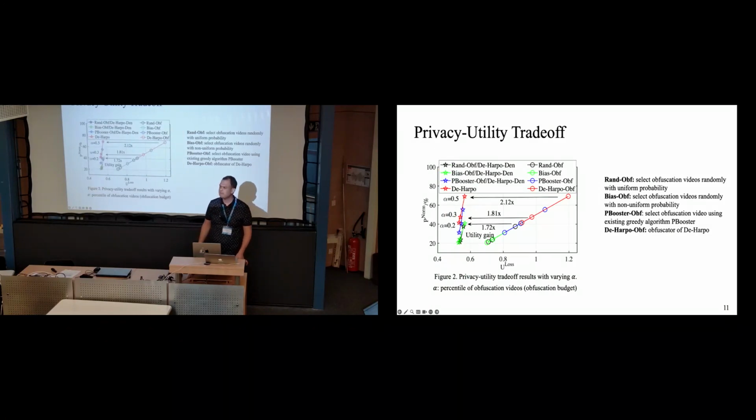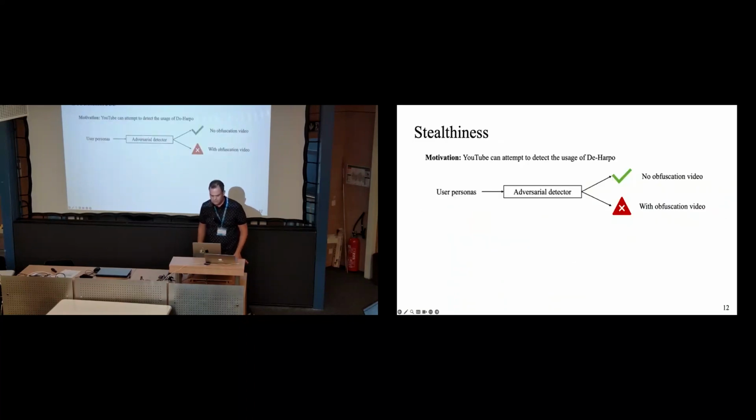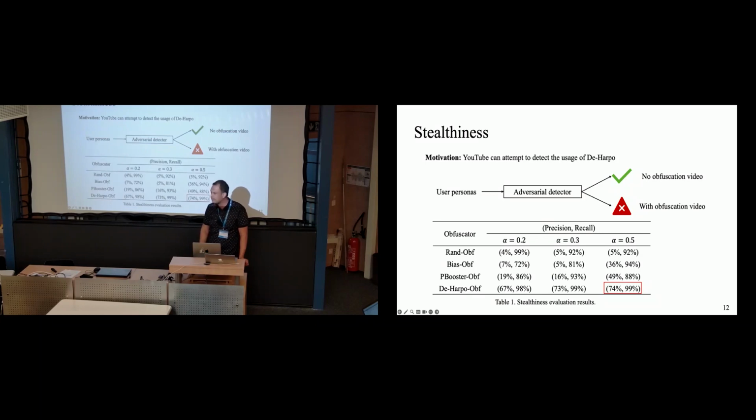And then there are some parameters like alpha, how much obfuscation we do, and we show that you can dial it up a fair bit and achieve very similar results. And very, very briefly, we also do the stealthiness and robustness analysis, and generally the takeaway there is YouTube cannot essentially detect it or deobfuscate it without incurring a significant number of false positives.